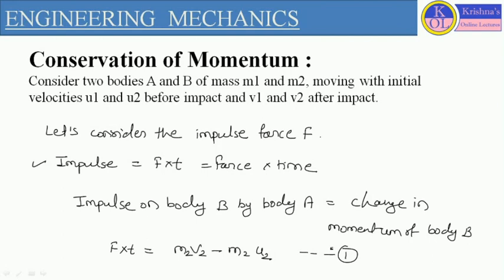Now let us see the impulse on body A, because as per Newton's third law, every action has an equal and opposite reaction.